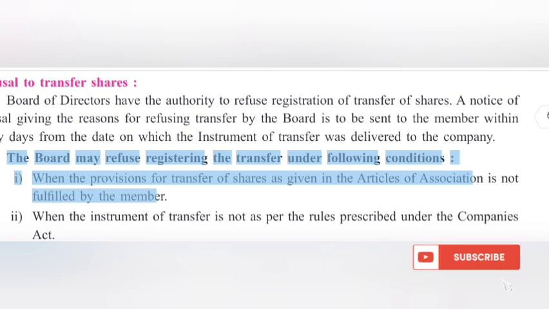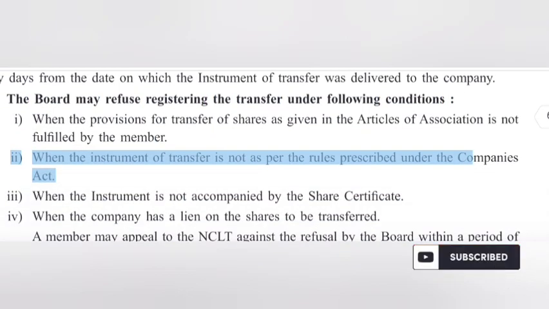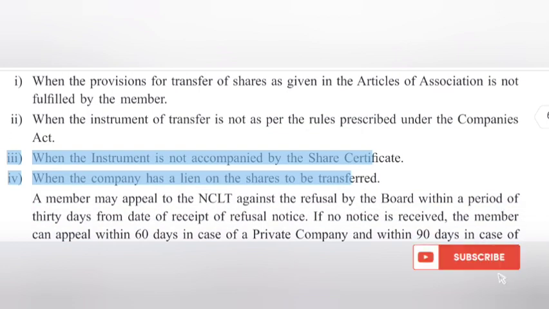I. When the provisions for transfer of shares given in the Articles of Association are not fulfilled by the member. II. When the instrument of transfer is not as per the rules prescribed under the Companies Act. III. When the instrument is not accompanied by the share certificate. IV. When the company has a lien on the shares to be transferred.